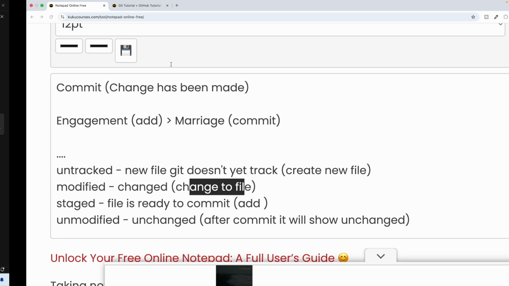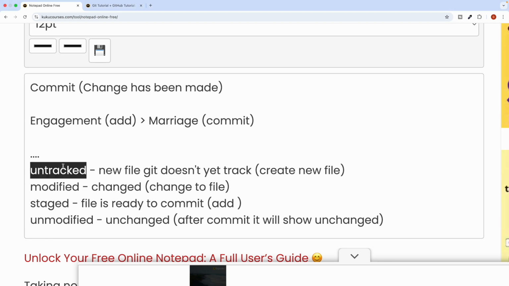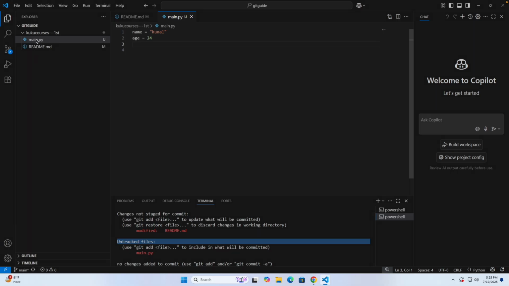Okay, so an untracked file will only show when you create a new file. Right now I have created the new file main.py, so your Git will not be able to track it. So it will show untracked files, because you have created a new file. Whenever you create a new file, Git will not track it.